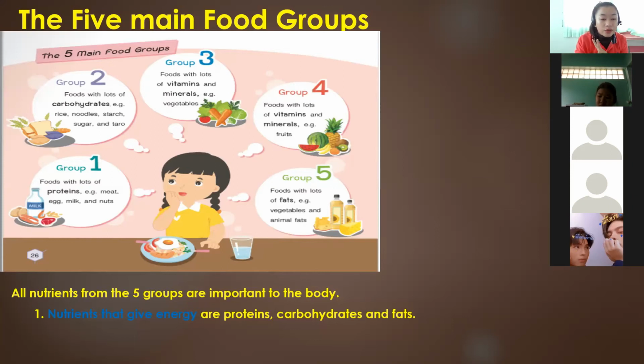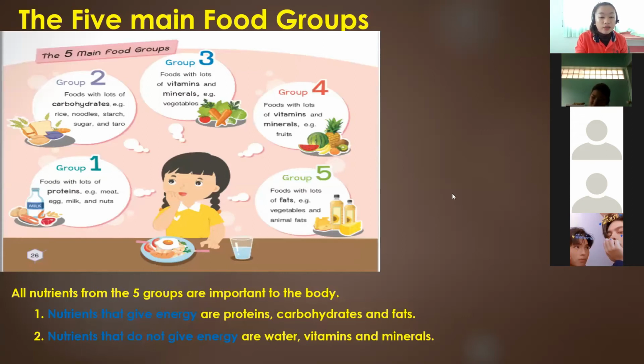And we have the second group, which is the nutrients that do not give energy. What are these nutrients? We have water, vitamins, and minerals. These are the nutrients that do not give energy, but they give important nutrients to our bodies, like the vitamins and minerals, and also water to hydrate our body and avoid dehydration.